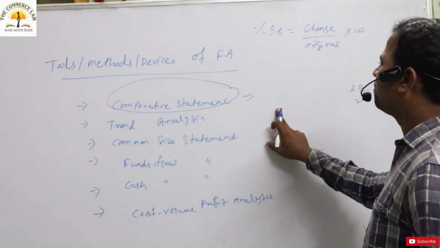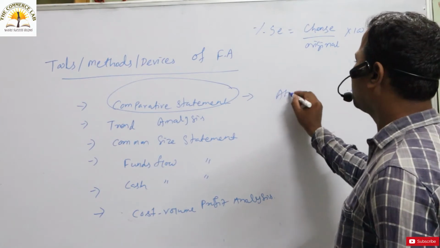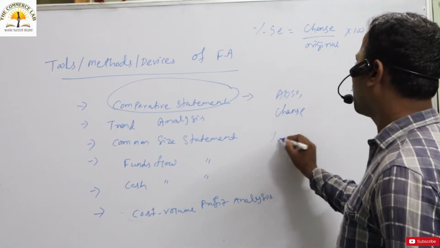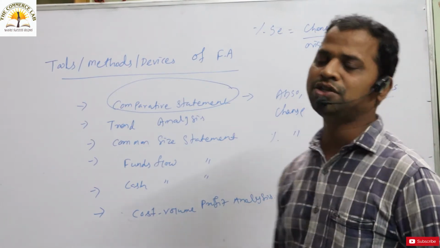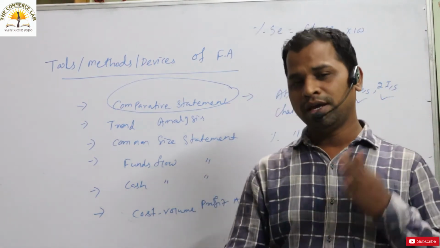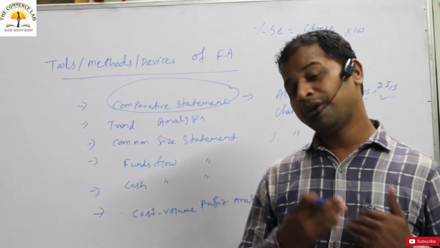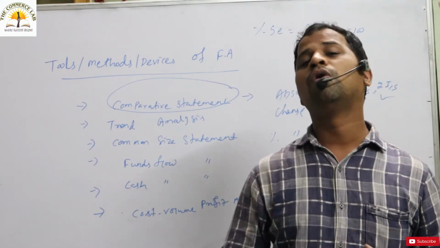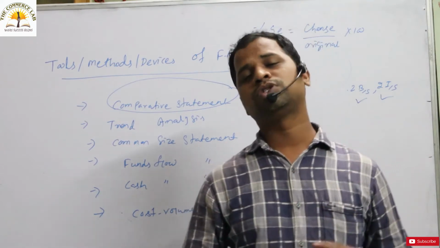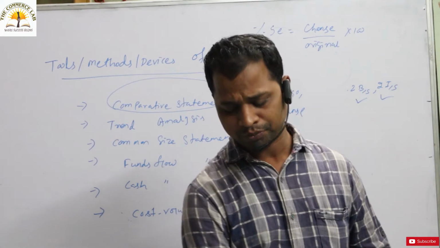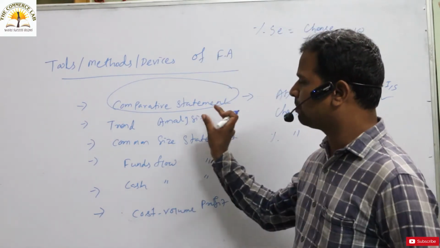So in case of comparative statement, the absolute data will be provided to you and you have to calculate the change, then calculate the percentage change from one financial year to another. You have to find out whether the financial position is increasing or decreasing. Comparative statement का मतलब क्या है?